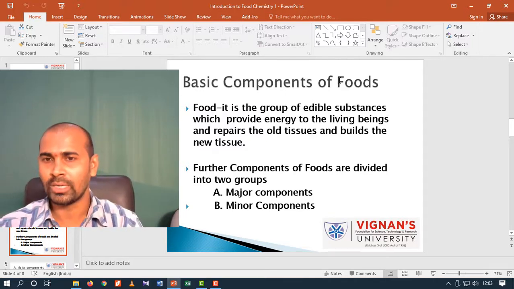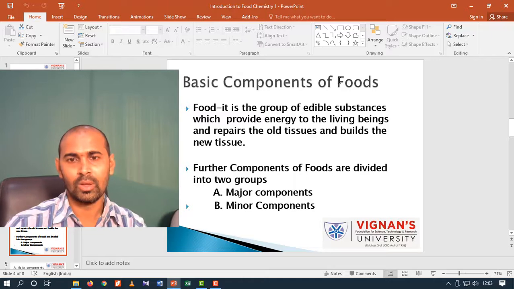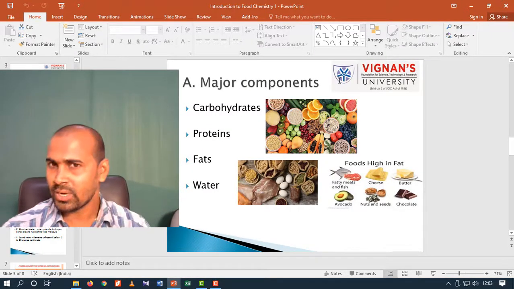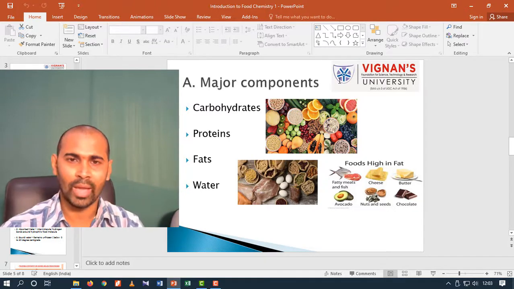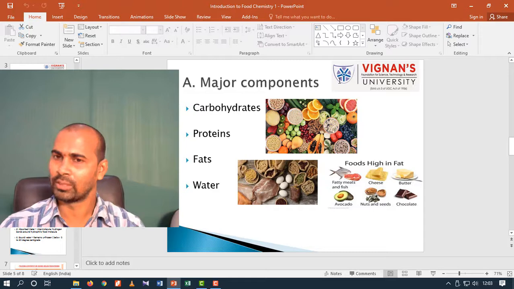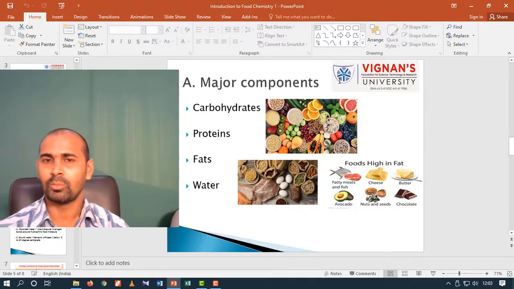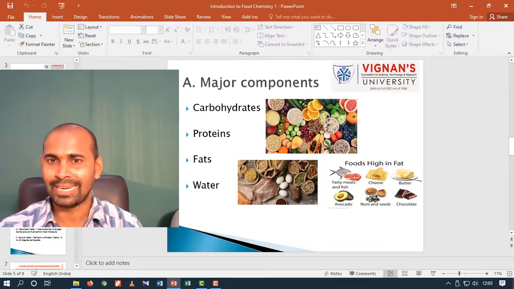Further, food components are divided into two groups. One is a major component, the second one is a minor component. The major components of foods include carbohydrate, fat, protein, and water molecules. Carbohydrates are the substances which contain hydrates of carbon in their structure.